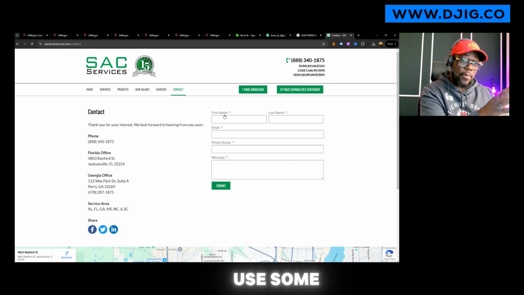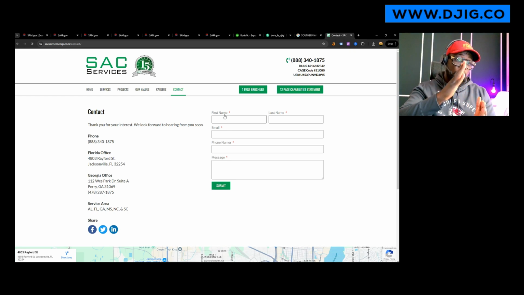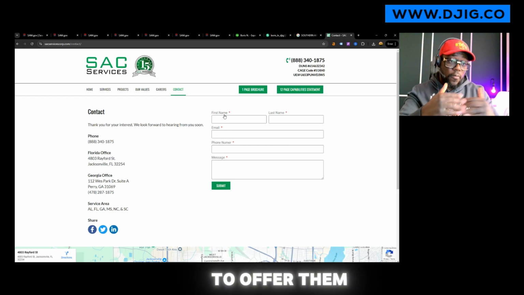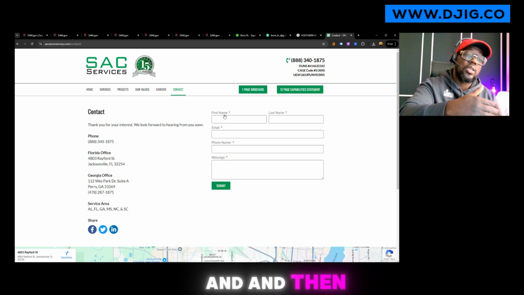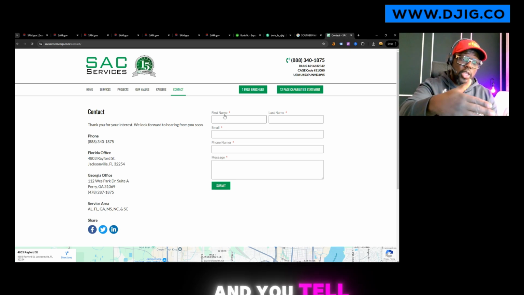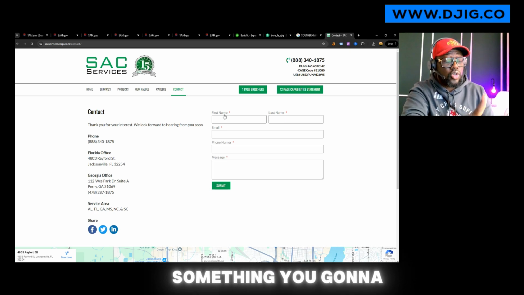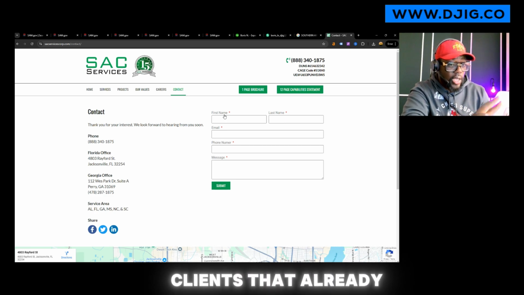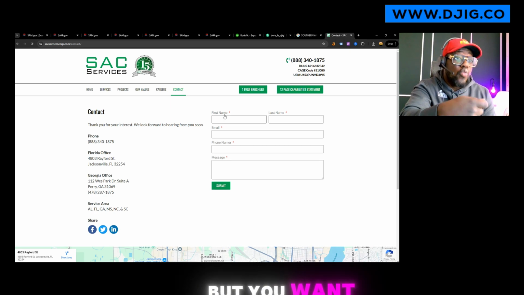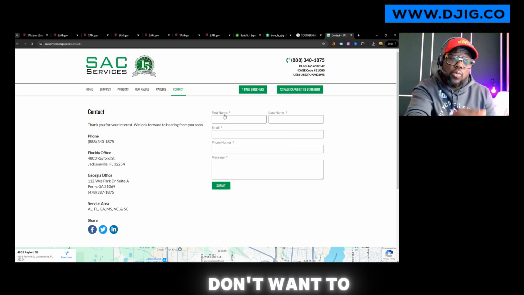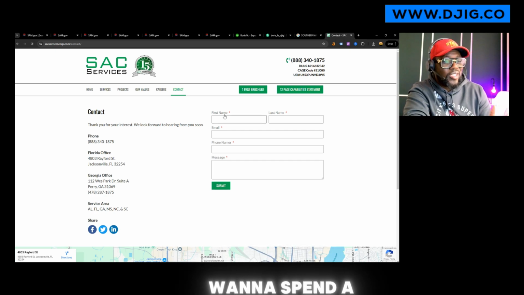Or you can use SAM to find solid partners that you can work with, and then offer them a value that you can provide, that you're very good at, and then bid together. And you tell them that you're going to do the bidding, you're going to do cost estimations. But something you're going to notice is that a lot of those clients that already win may not want you to do the cost estimation, because they know their own cost better. But you want them to know that you can do it if they don't want to, because especially for low hanging fruit projects, they may not want to spend a lot of time on it.